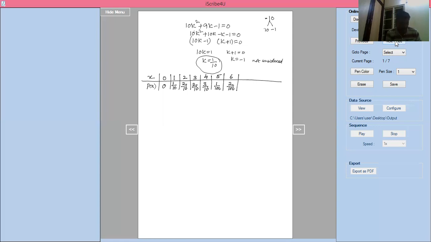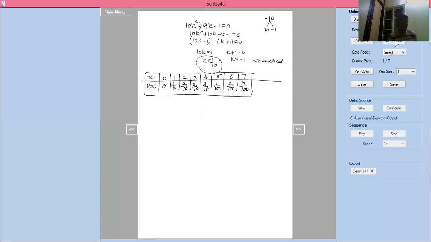Then 7 value should be, we'll simplify this, you will get 7k square plus k, which is 7 into 1 by 10 square, that is 7 by 100, plus k, which is 1 by 10, that is nothing but 17 by 100. We'll take LCM and simplify. Just I have rewritten this table.